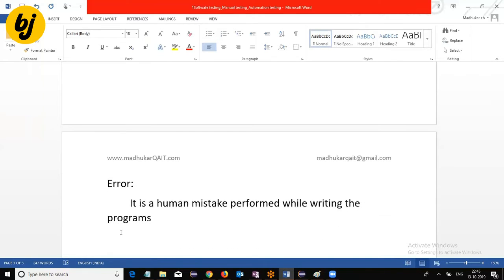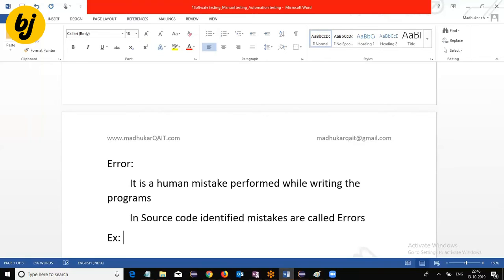That means mistakes identified in source code are called errors. Mistakes which are identified in the source code or programs, we call errors.